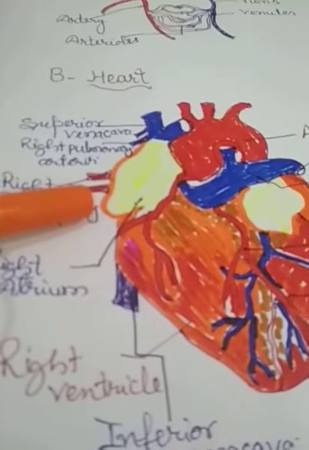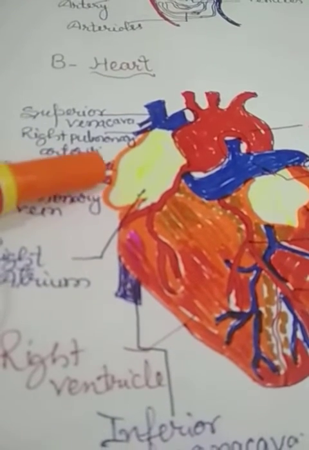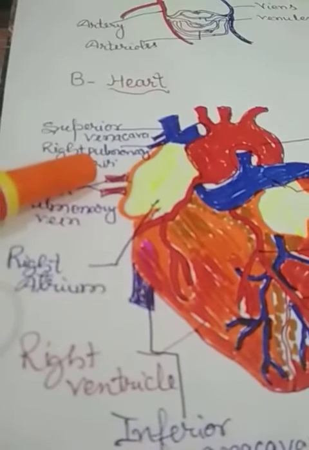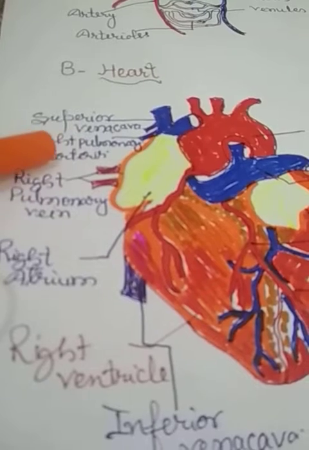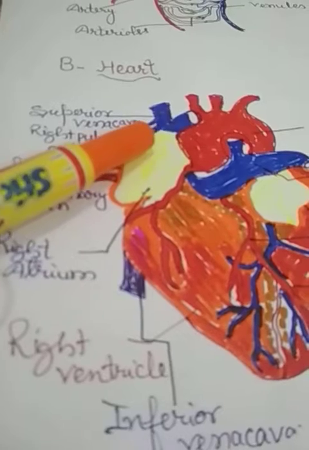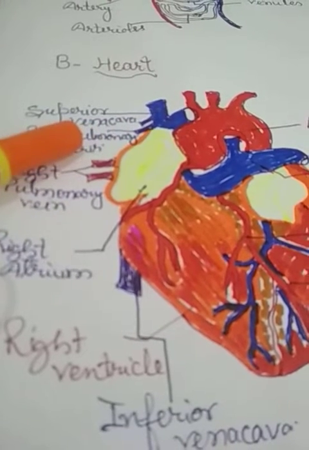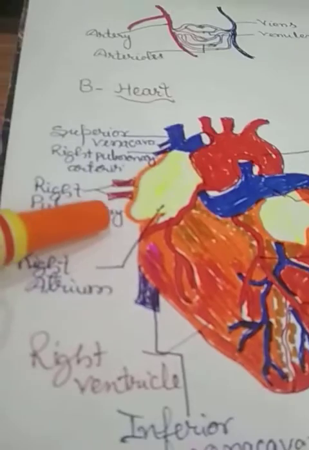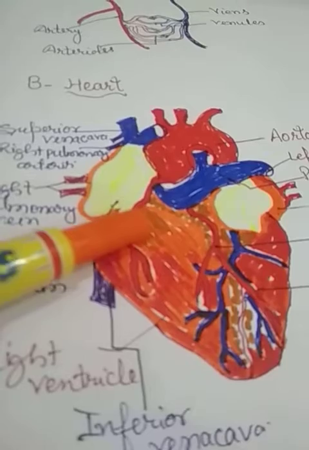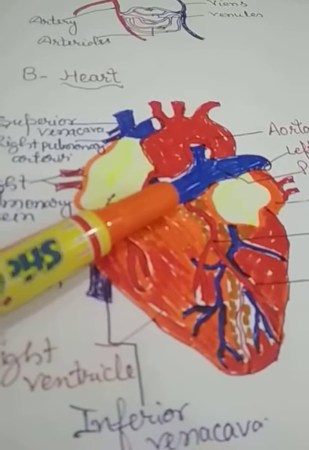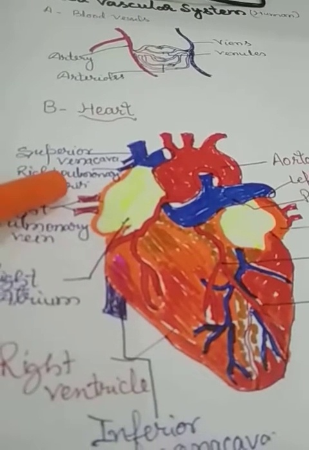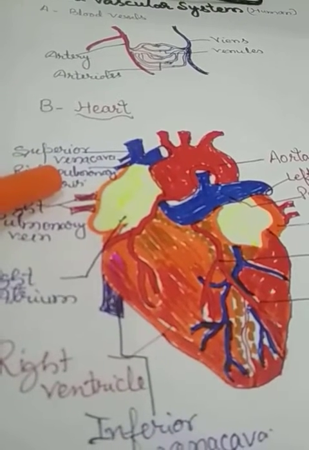So from the heart, this blue indicated pulmonary vessels are called arteries, because from the heart they carry blood, and when it gets connected with the lungs, then from the heart the arteries carry deoxygenated blood to the lung.